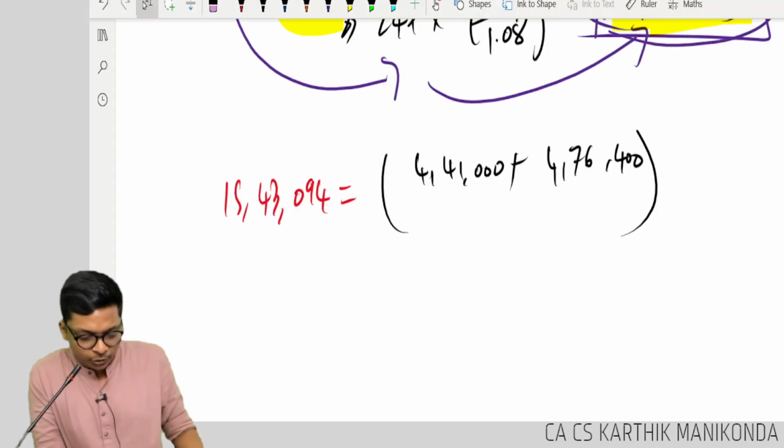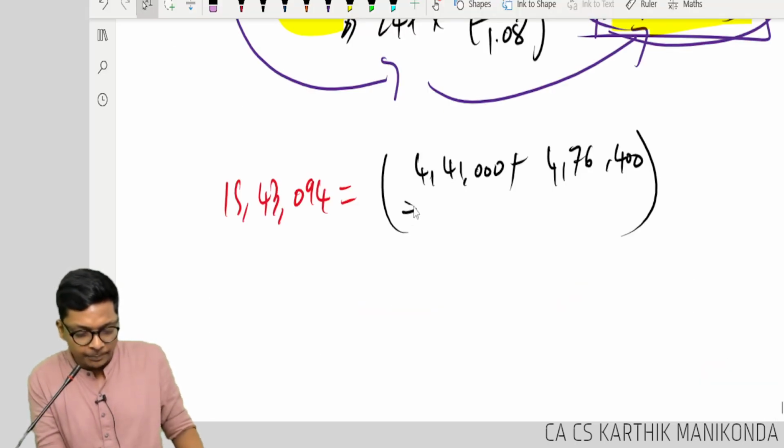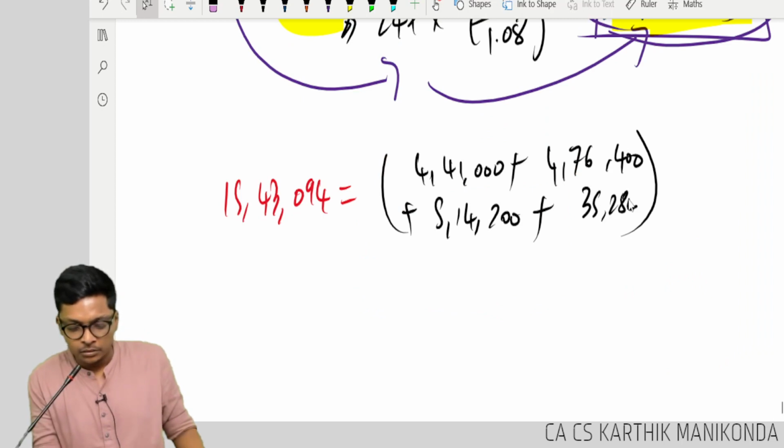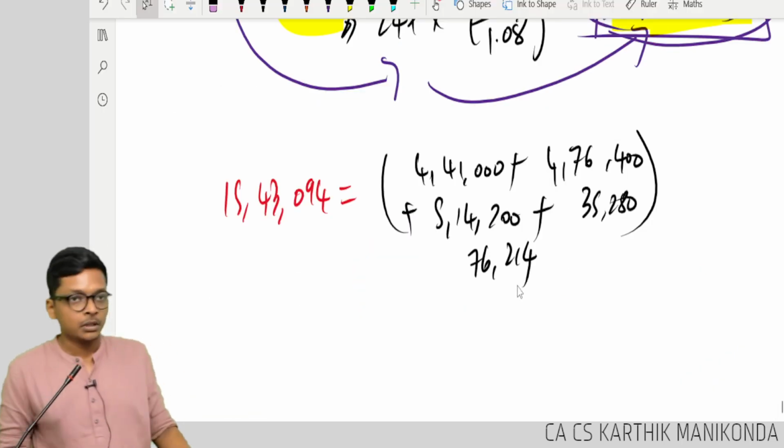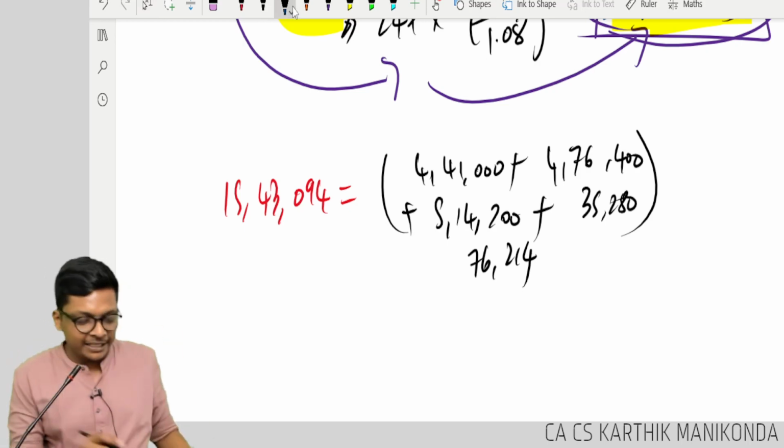Let me write all the values here. 4,41,000, 4,76,400 plus 5,14,000 plus 35,280 plus 76,214. Guys, are you understanding? Let me repeat again for clarity for everybody.